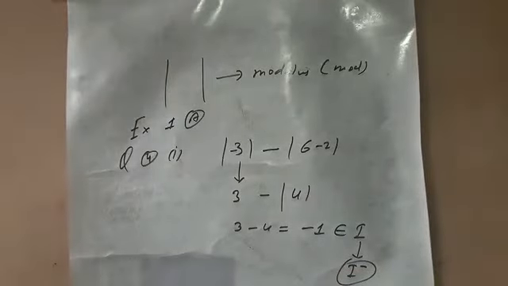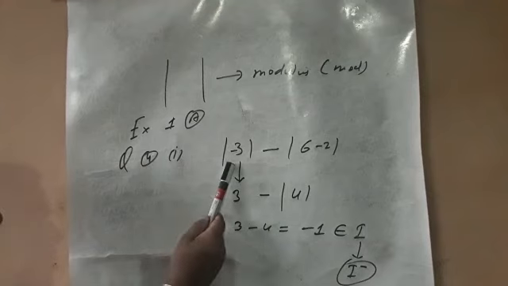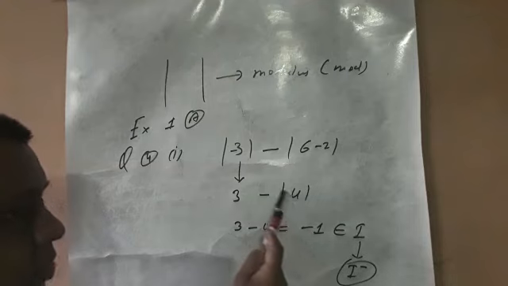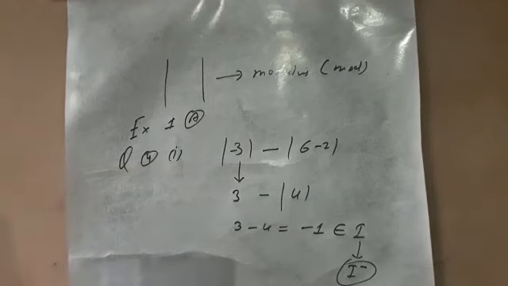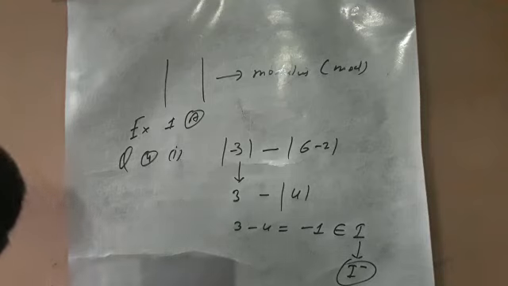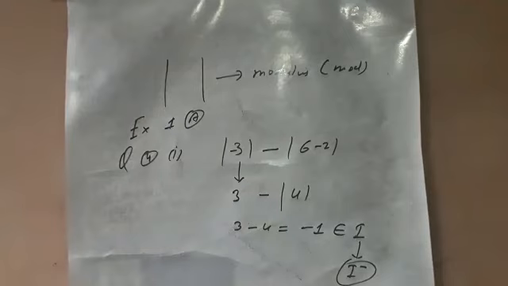Is it clear? You see how to solve it? Mod minus 3 converts into 3 because we are taking only face value, we do not consider the place value. After that, 6 minus 2 is 4. 4 is also taking the face value. 3 minus 4 is minus 1. And minus 1 belongs to the integers, and in the negative category of integers. Is it clear? I think you understand how to solve it. Now we take another example of this question.